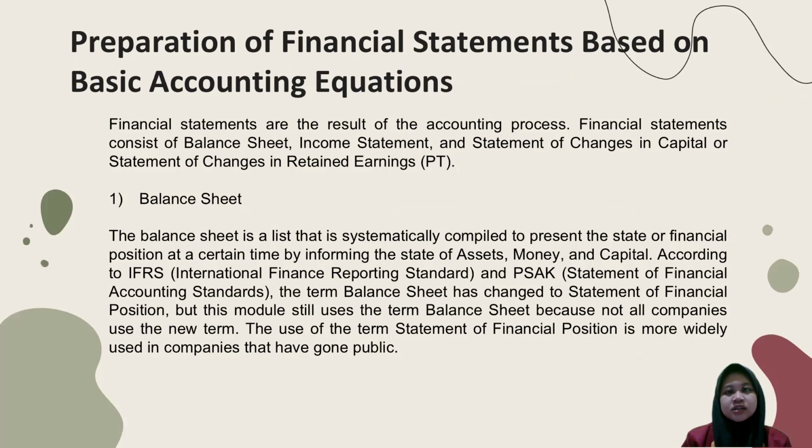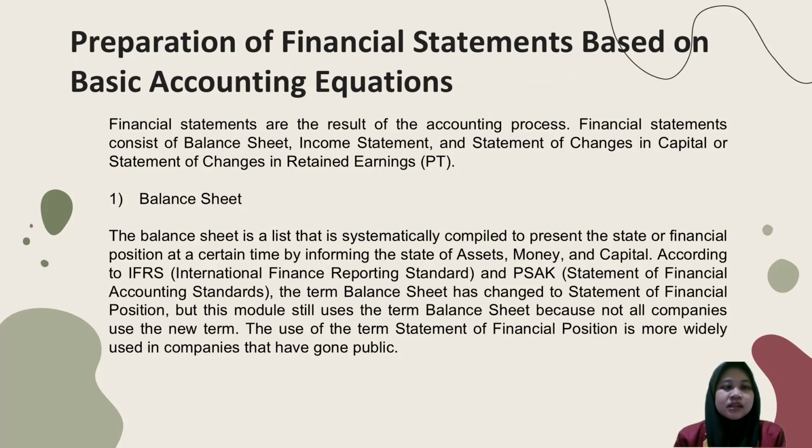Next, preparation of financial statements based on the basic accounting equation. Financial statements are the result of the accounting process. Financial statements consist of the balance sheet, income statement, and statement of change in capital or statement of change in retained earnings. Number one, balance sheet.